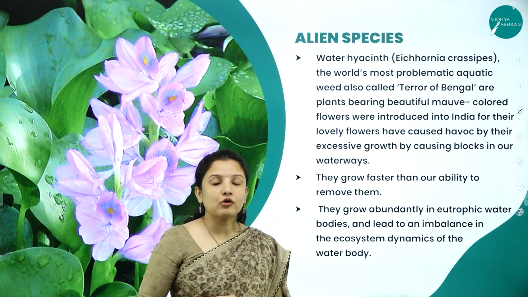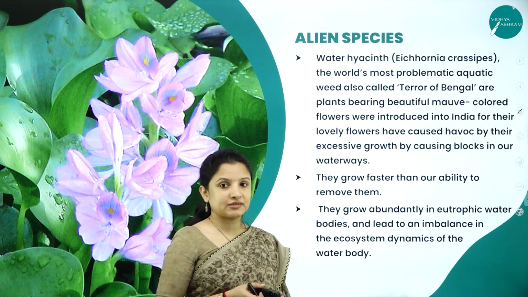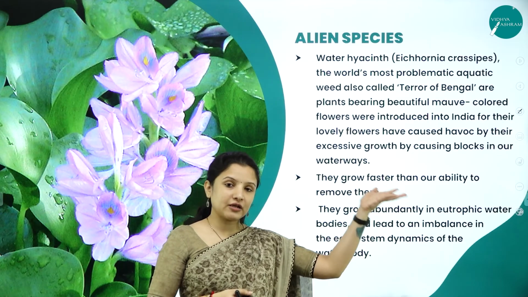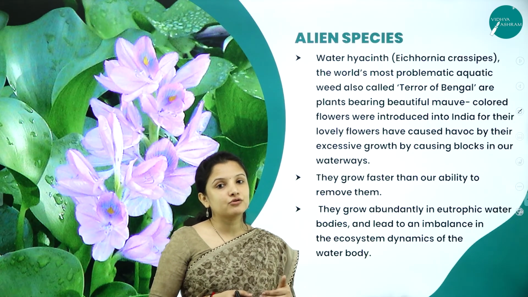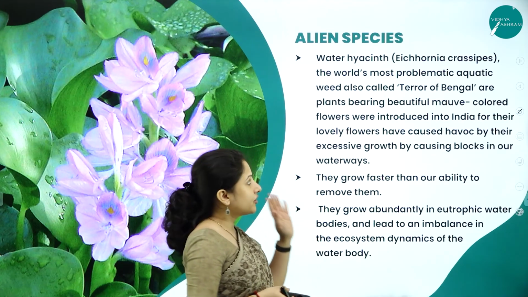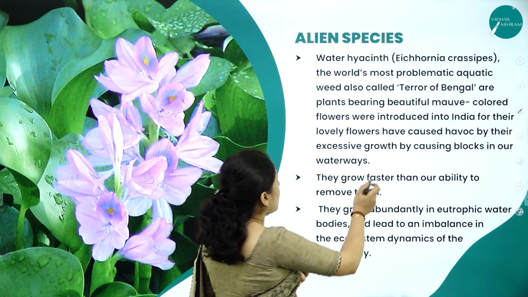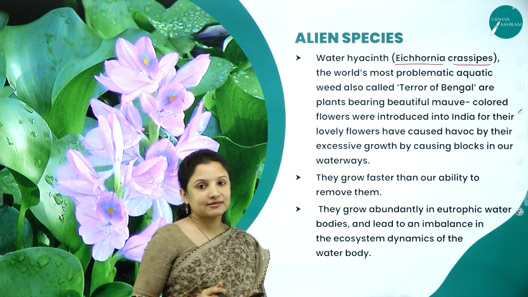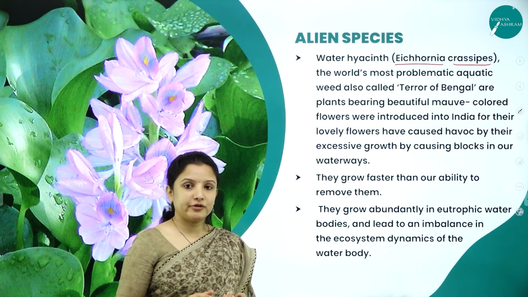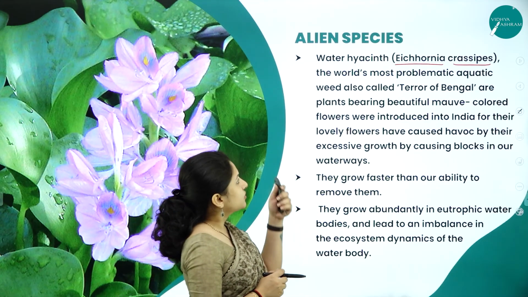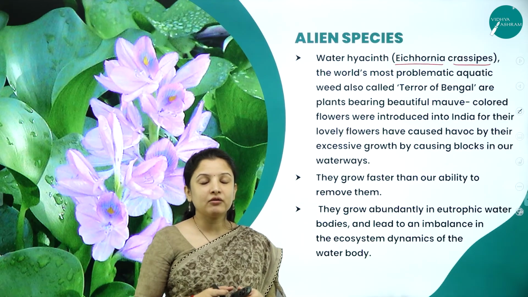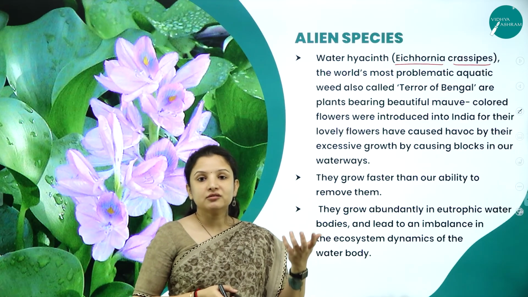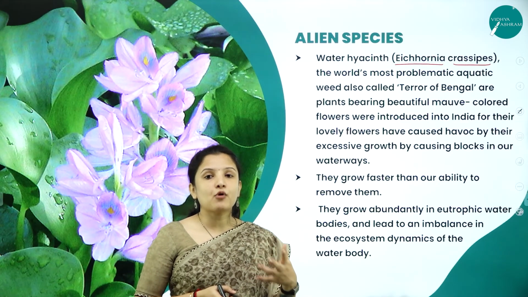So next, let's talk about water pollution because of alien species. Alien species means those organisms which have been brought from somewhere and then introduced into a particular country, right? So here, water hyacinth, which is called Eichhornia crassipes, is one of the best examples to explain water pollution because of alien species. This water hyacinth is actually an aquatic weed, but it was not a weed earlier. It was used as an ornamental in order to make the ponds look beautiful.